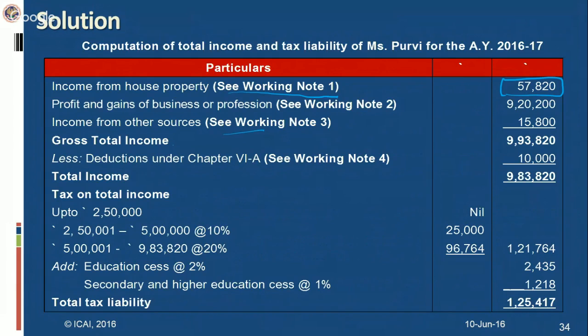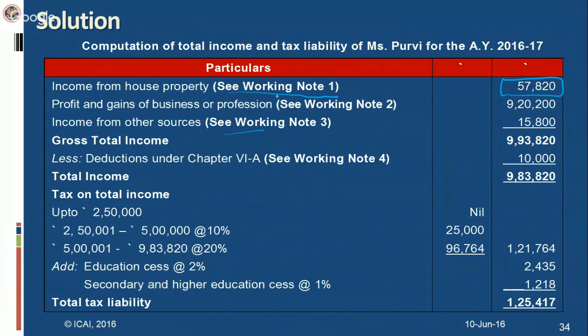In fact, you need to pay attention to the basic presentation which she is telling to you. This is what we were highlighting earlier also, that working notes should not form part of the main computation table. You should separately show them so that your main computation table is not very much elongated. So this is the way of presenting it.